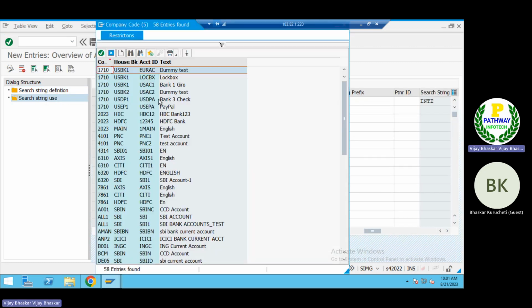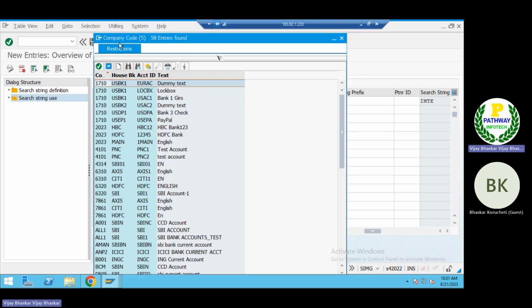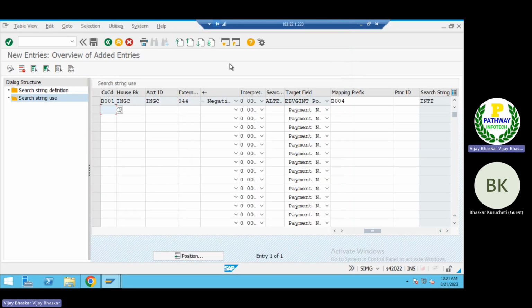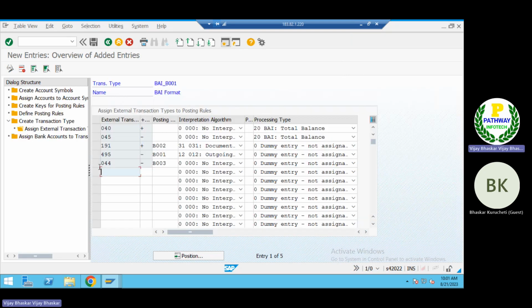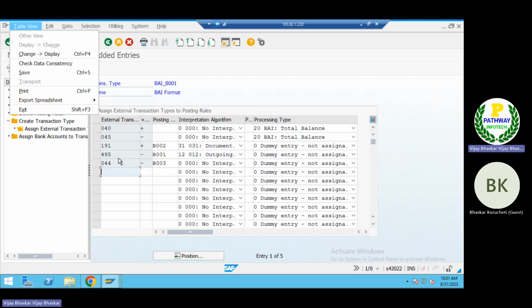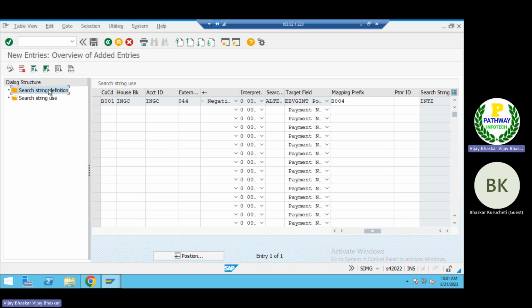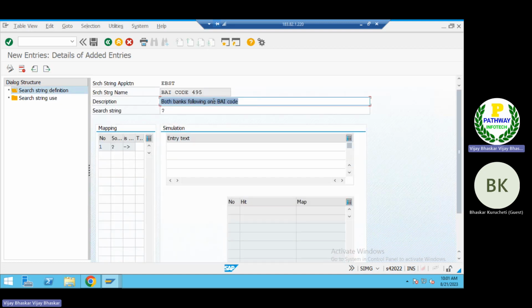Come here. Select the company. So first of all, before defining this one, the 495 should be available here, sir. I'll take another posting rule because 495 I have already mapped. So I'll take different BAI codes here just for our understanding, because there will be some issue.